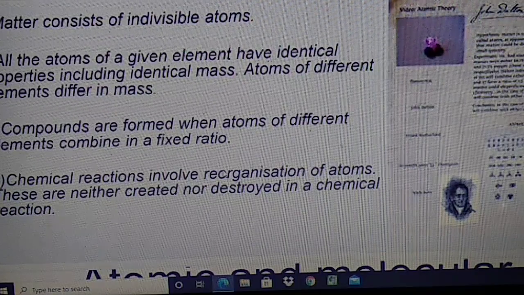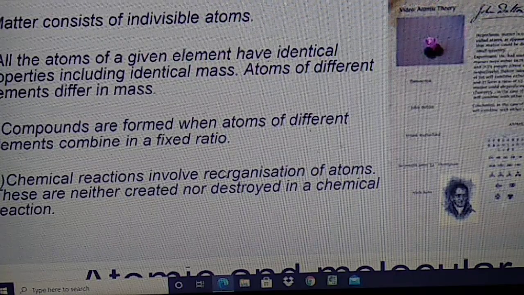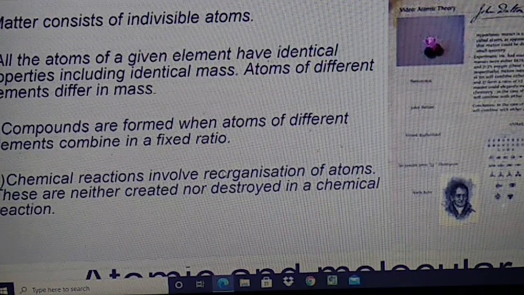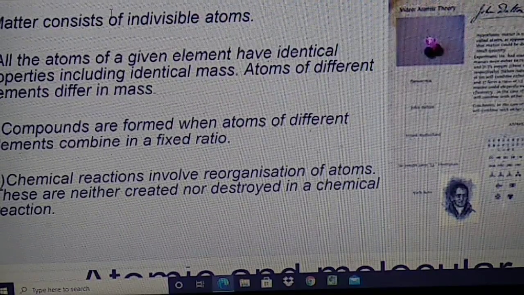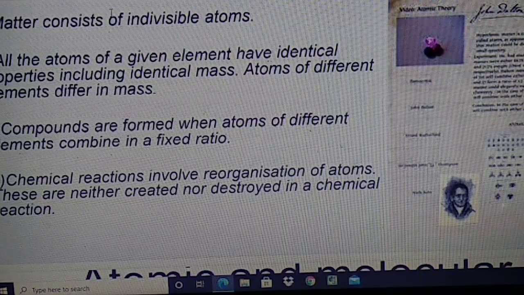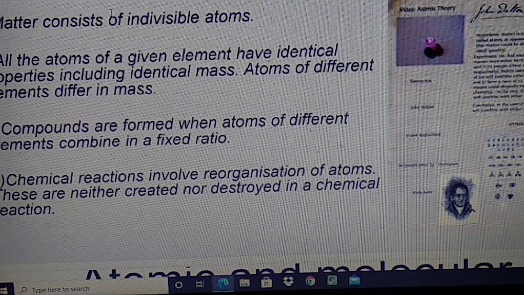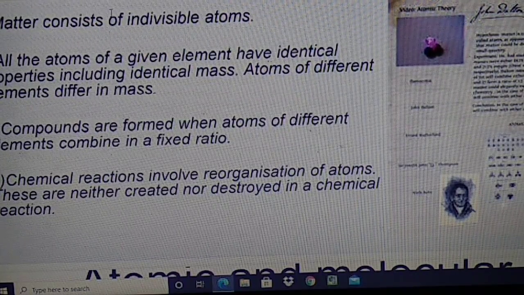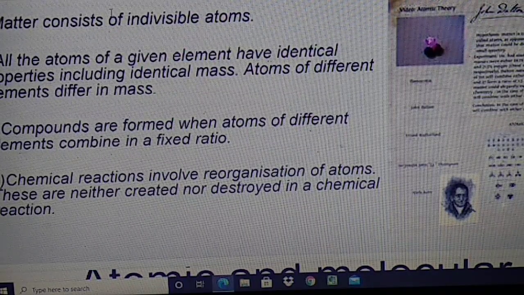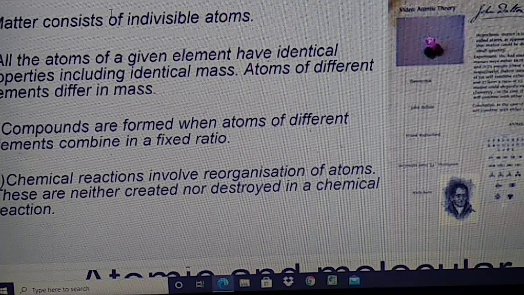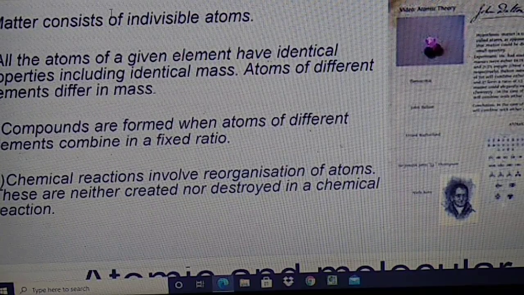And fourth, chemical reactions involve reorganization of atoms. These are neither created nor destroyed in a chemical reaction. So students, what is Dalton's atomic theory? First, matter consists of indivisible particles, known as atoms. Second, atoms of an element are the same in all respects, and atoms of different elements are different in all respects.